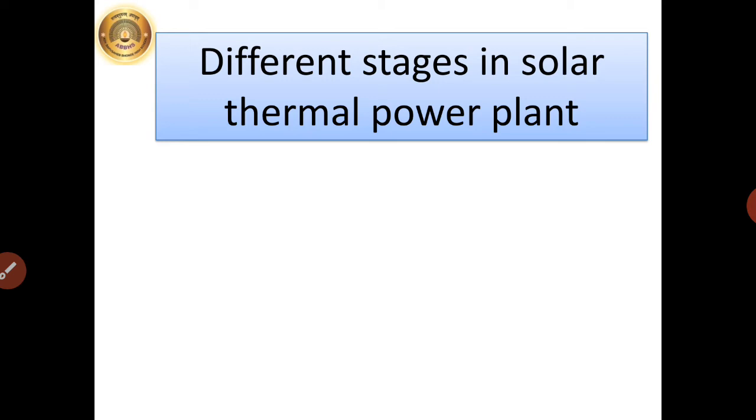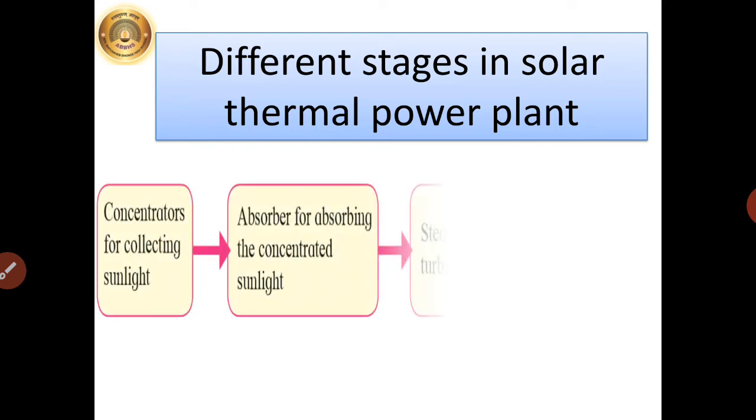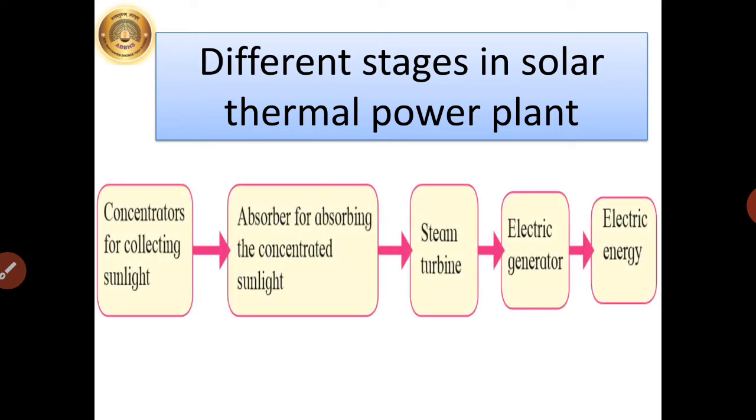Now the next part we are going to see is about different stages in solar thermal power plant. We have seen that, just see the figure 5.29 which is given on page number 58. We have seen that thermal energy generated from coal and nuclear fuel can be used to generate electricity.